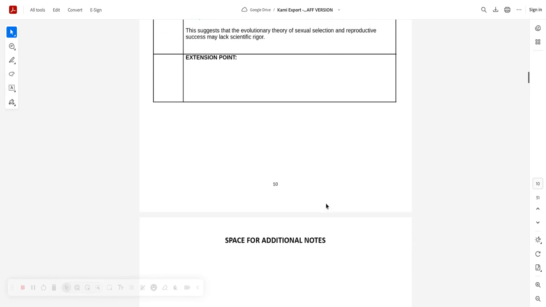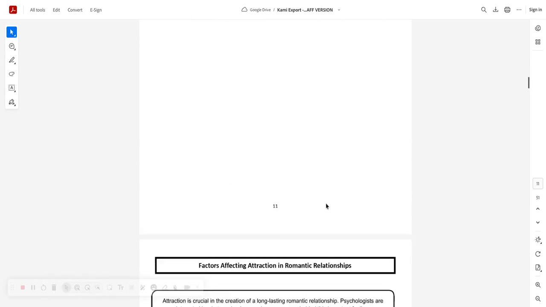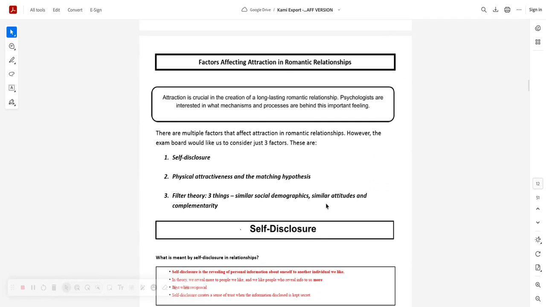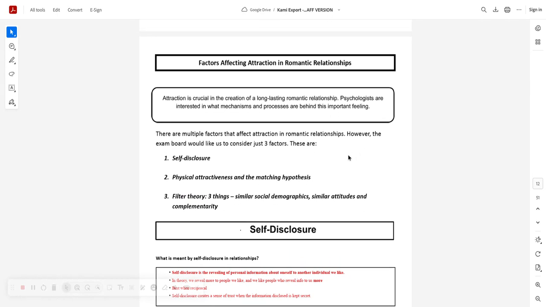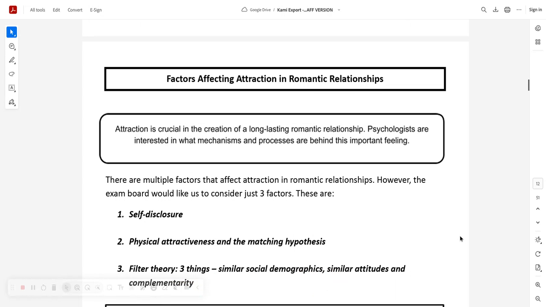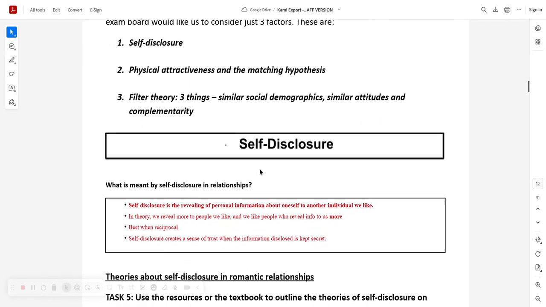Okay, good. Now let's go down to factors affecting romantic relationships. And even though this is called a theory down here, filter theory, I would make sure you're aware that this is not seen as a theory of relationships. It's seen as a theory of attraction. Yeah, you can be asked about either of these, any one of these three. But again, imagine you had a choice. Discuss factors affecting romantic relationships. Which one would you do first? I mean, for me, I'll go straight down to filter theory. Straight down. Why? Really, because filter theory has got natural structure built into it, hasn't it? You have to talk about those three things collectively.